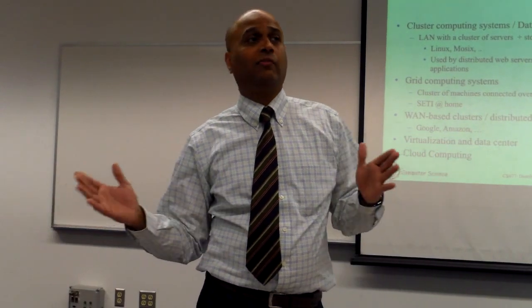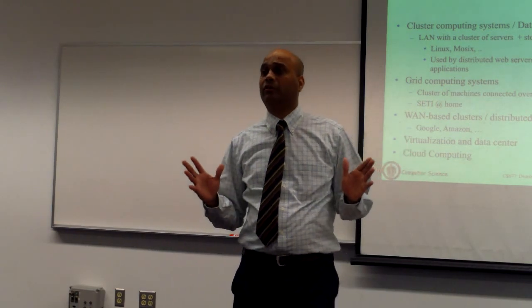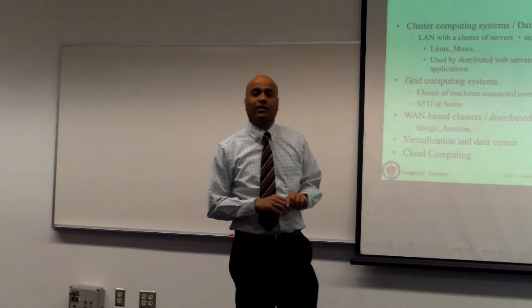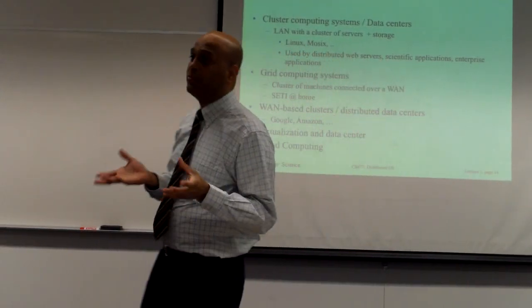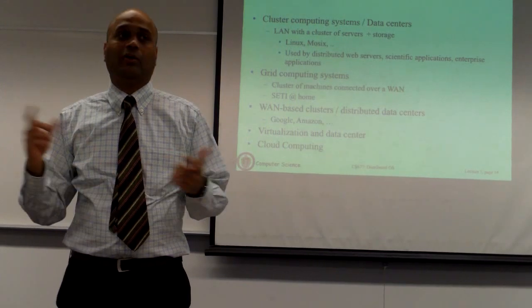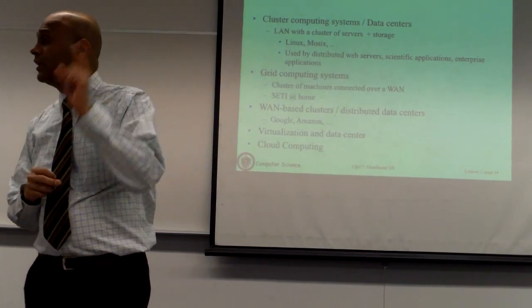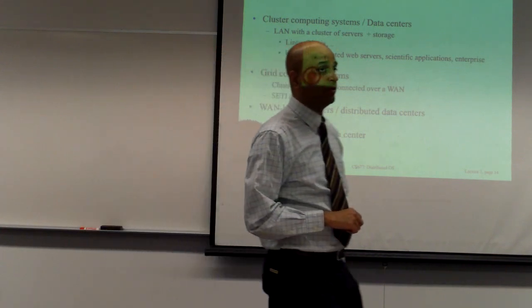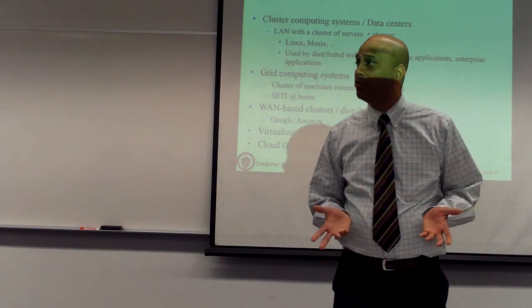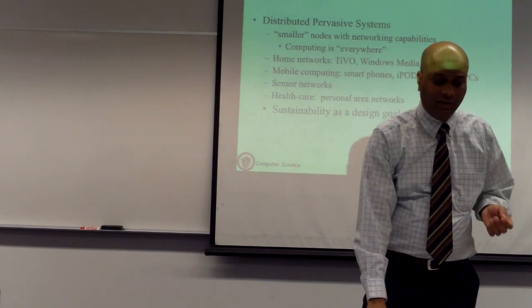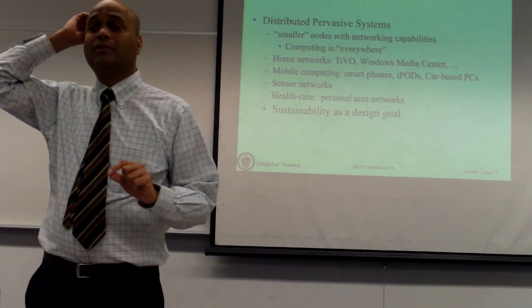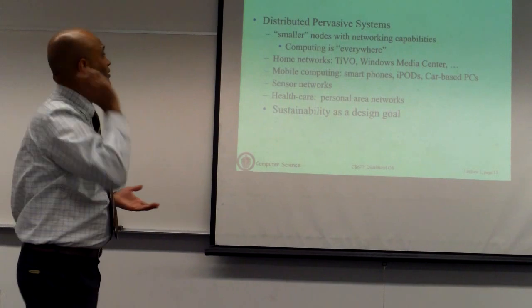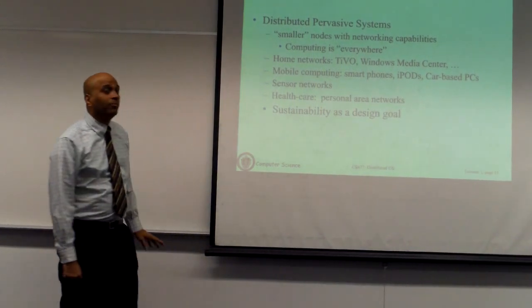So that's basically an evolution of distributed systems from its very early days, when all you had were machines that could communicate with other machines over a phone line, to very powerful groups of machines or clusters that communicate over the internet or very high-speed networks and so on. That's the computational evolution of distributed systems. Now this evolution has continued in many different ways, and there are other kinds of distributed systems that have arisen that you might not even think of as a computing system at all. This is basically what we will refer to as distributed pervasive systems.